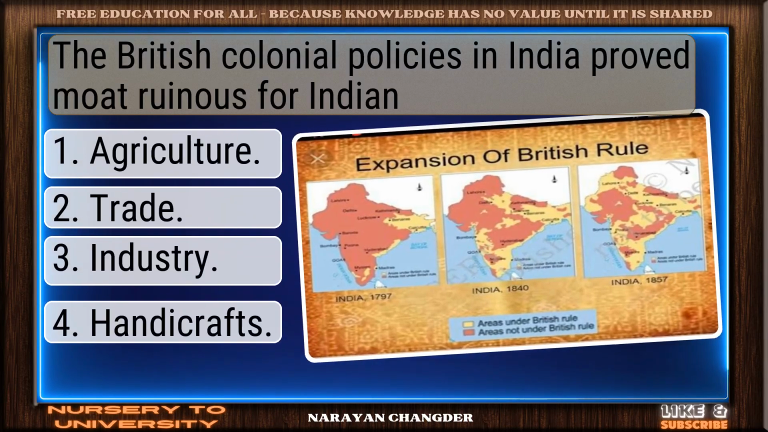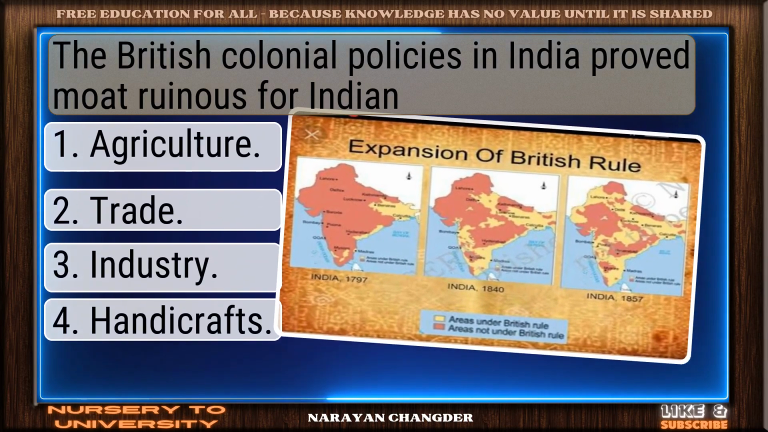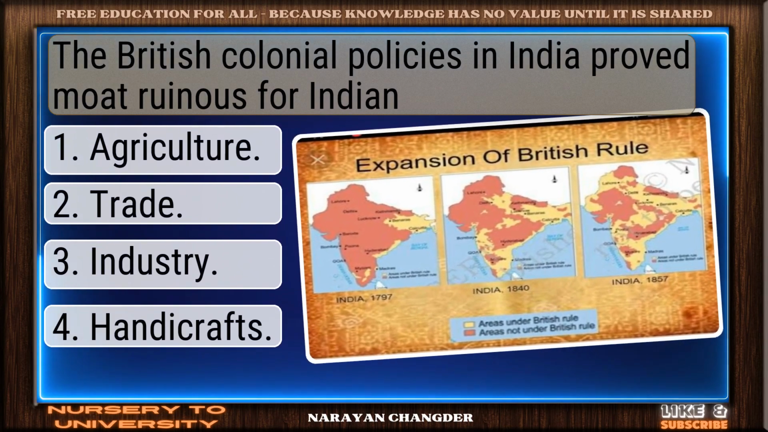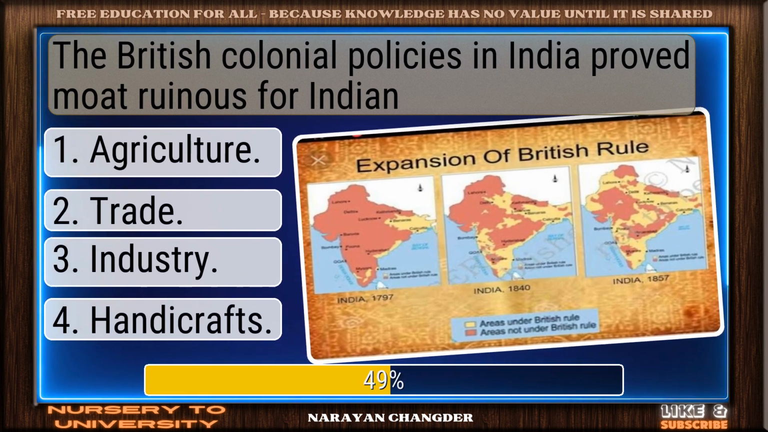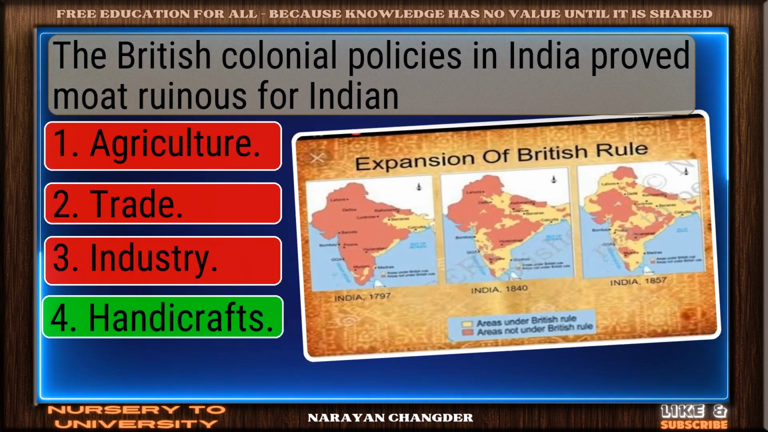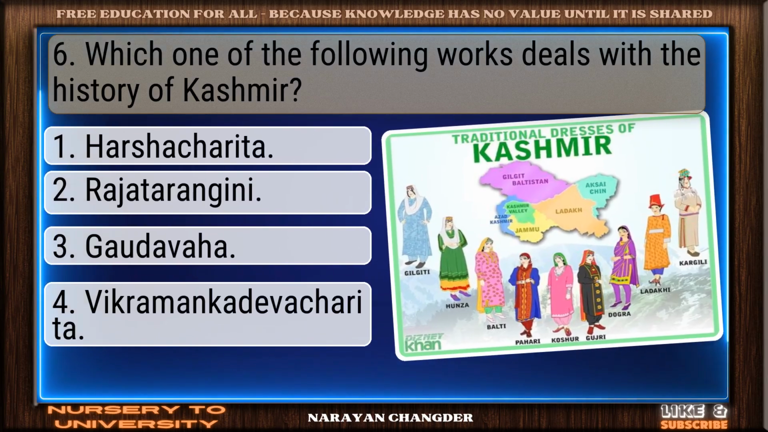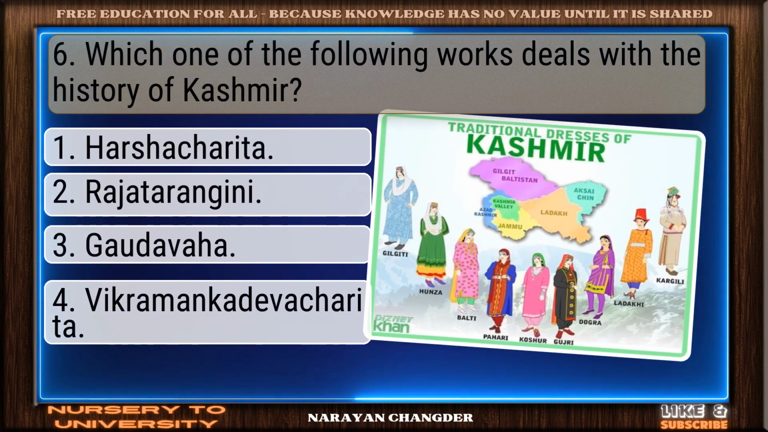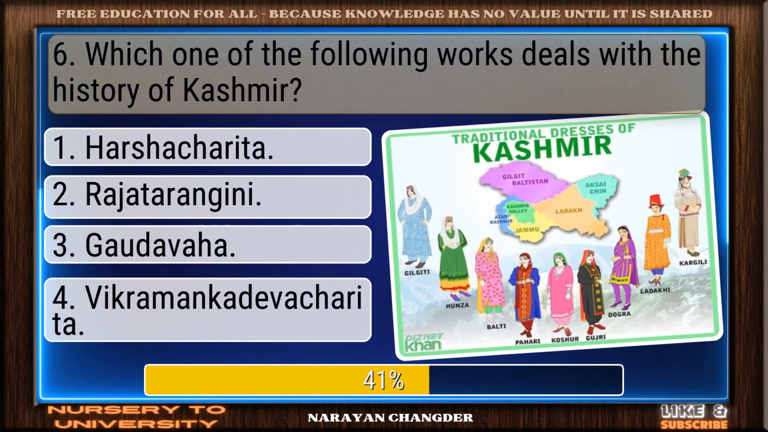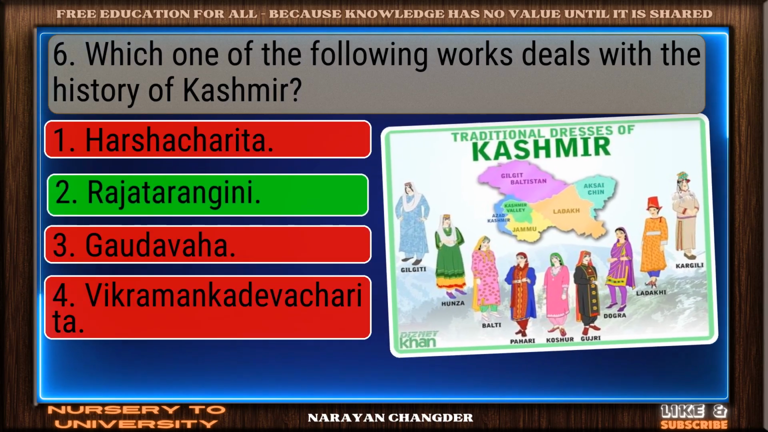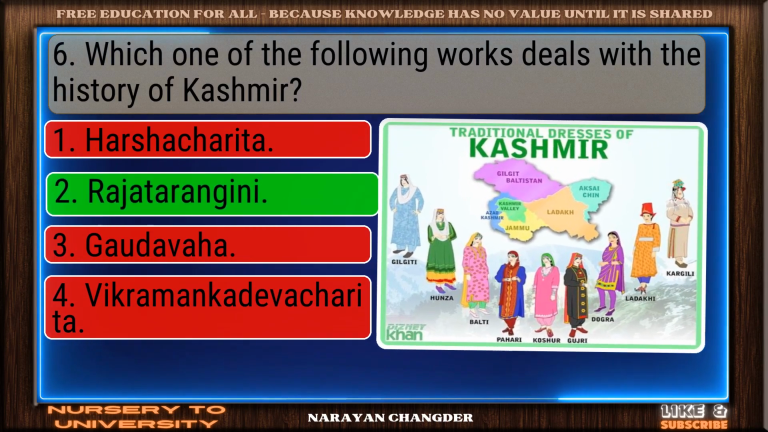The British colonial policies in India proved ruinous for Indian. Strong choice. Handicrafts is right. Which one of the following works deals with the history of Kashmir? Bravo. Rajatarangini is the answer.